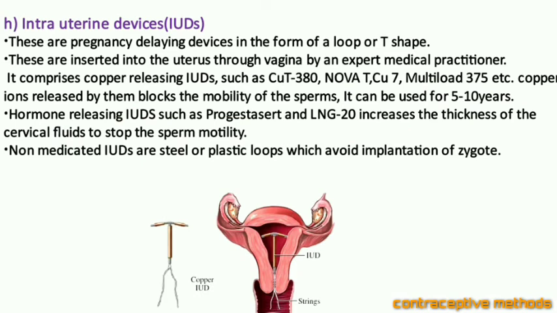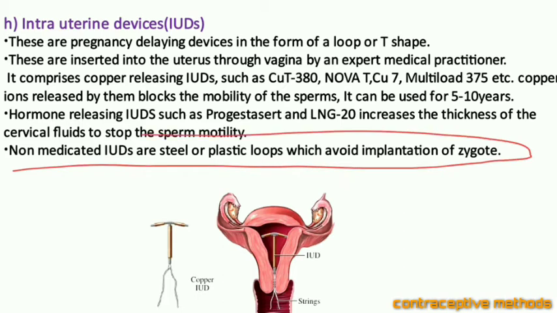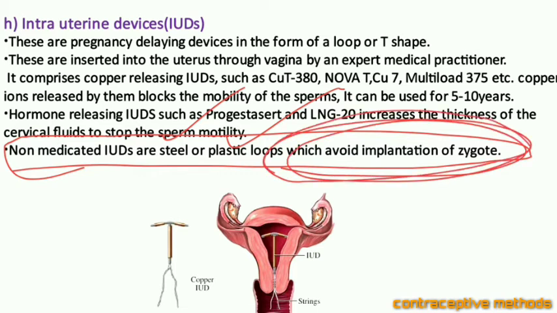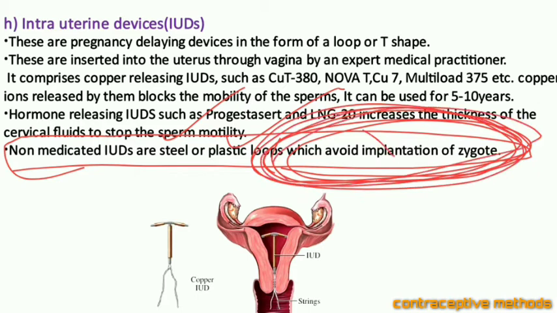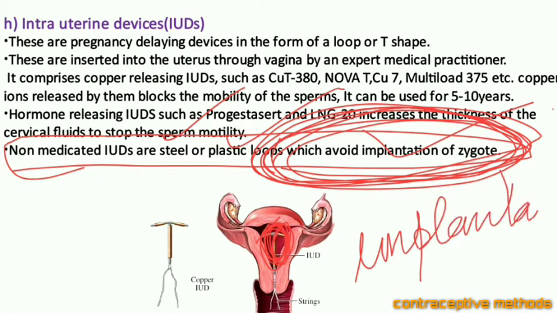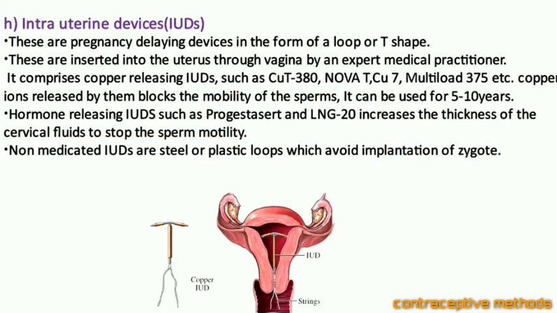Now, non-medicated IUDs are made up of steel or plastic, and they are fixed into the uterus to avoid any implantation of the zygote. So you can see here, if an IUD is inserted in the uterus, it blocks the implantation process. Implantation is blocked. Hope it is clear. I think you people are understanding. Let us talk about the next.